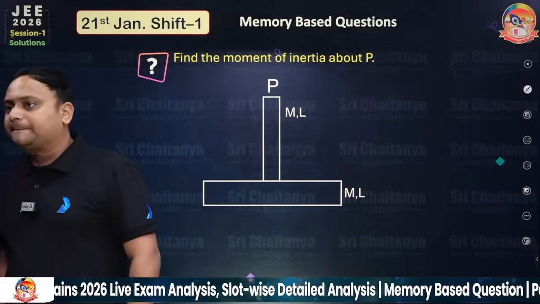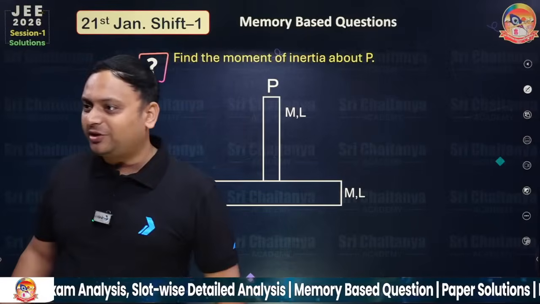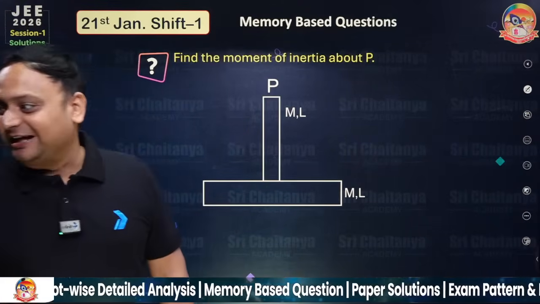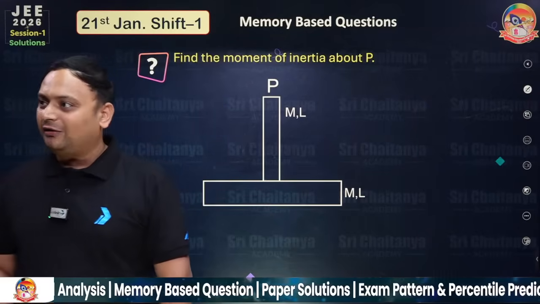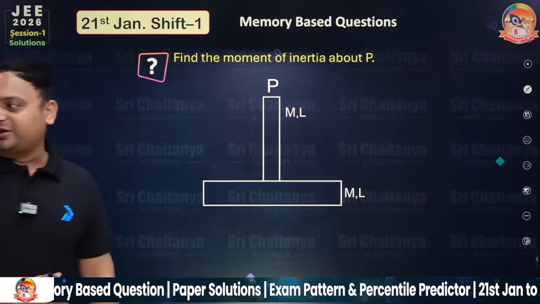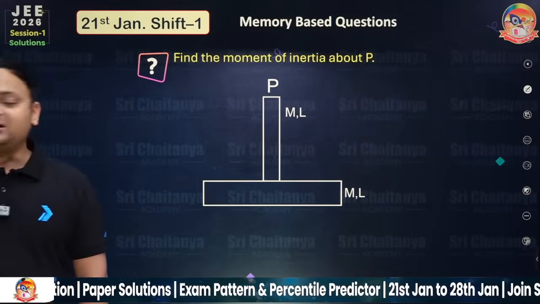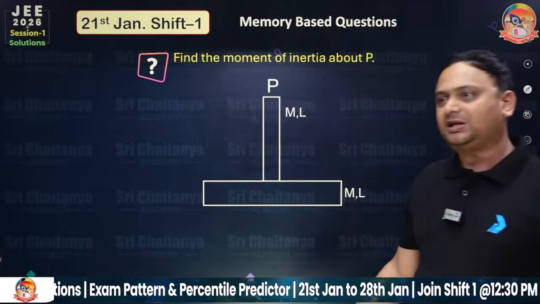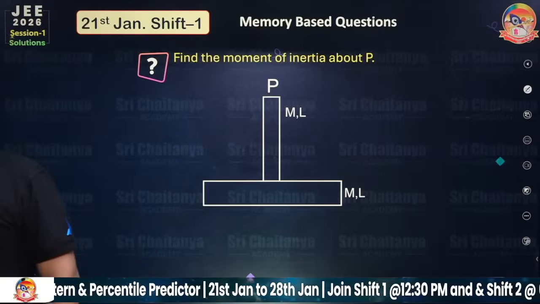Okay, so let's start with this question, a rotational motion question. It is the most difficult topic you have ever faced in 11th and 12th. During the preparation of JEE, most of the students have difficulty in rotation. If you score 99 percentile, I think you will definitely get a very good NIT.